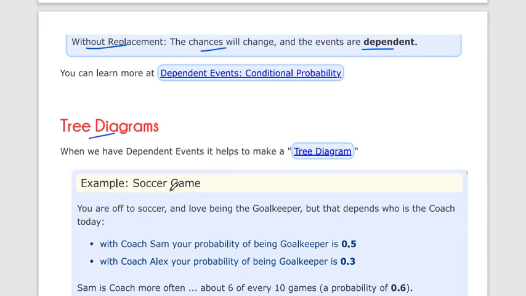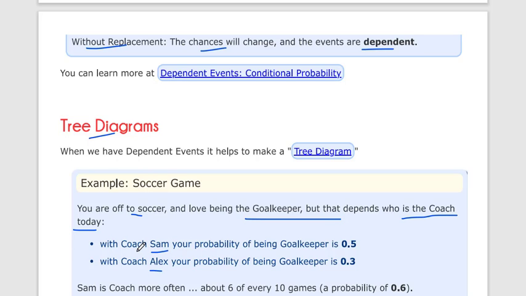Okay, let's take a soccer game example. You are playing soccer and you love being the goalkeeper, but that depends on who the coach is today. There are two coaches, Sam and Alex.